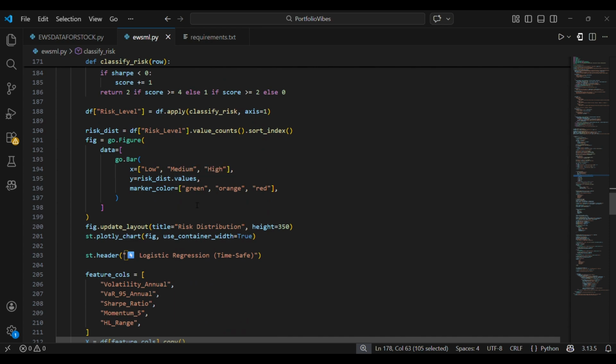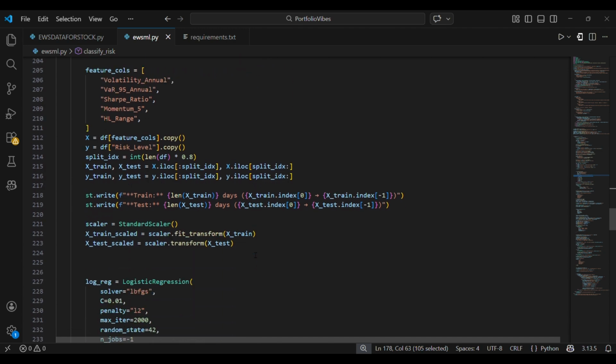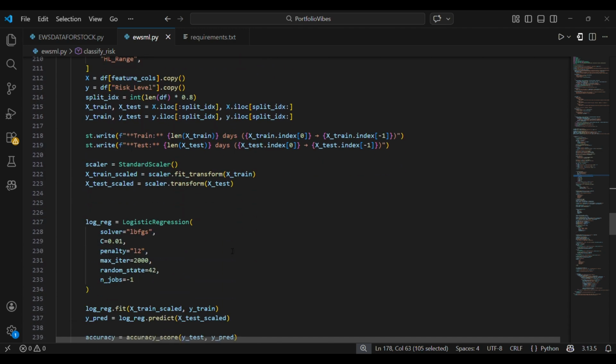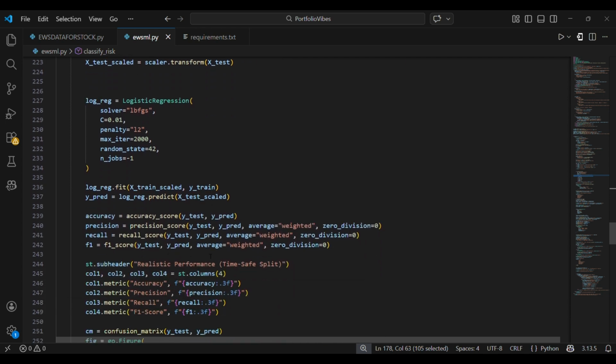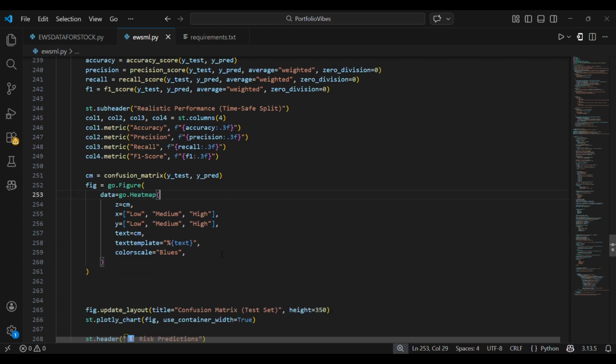After that, the next thing we did is we split the data into training and testing parts. We also used L2 regularization to prevent any kind of overfitting. And after that, we also made this confusion matrix in the form of a heat map. This is really very important. It is a visual that will help us understand the model's performance.